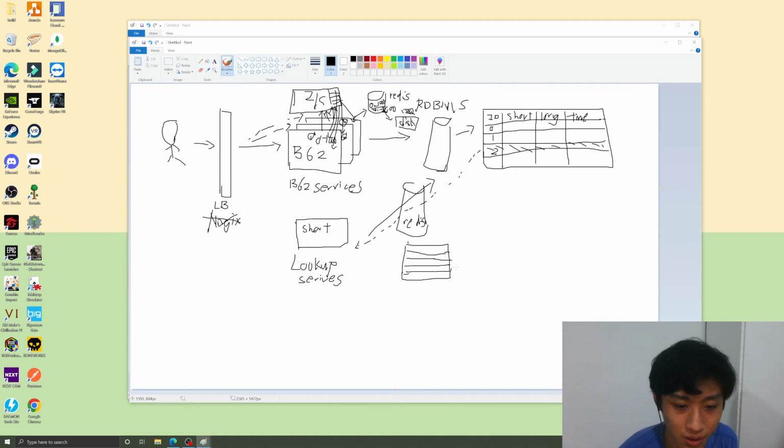The lookup service will find out whether Redis has the data that I want. If yes, I fetch the data, and the data is pushed back into Redis, or we update the timestamp, so that when Redis reaches its maximum cap, it will discard the oldest data, the data no longer being accessed by the lookup service.